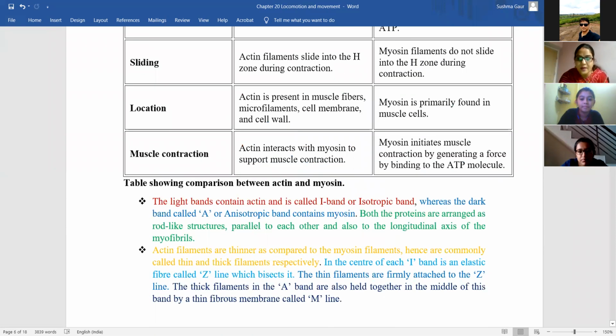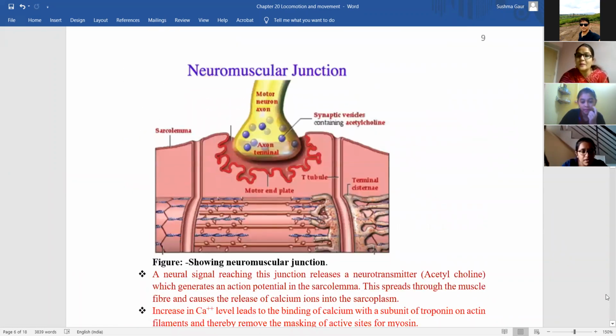Let us see what the M line is. The thick filaments, that is myosin in the A band, are held together in the middle by a thin fibrous membrane known as the M line. So this M line will be present in the center of the A band.